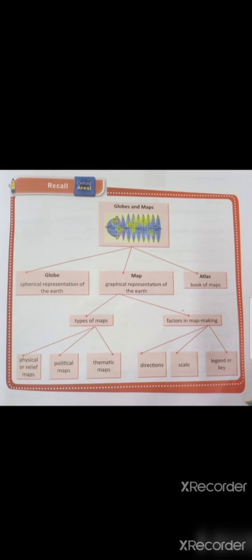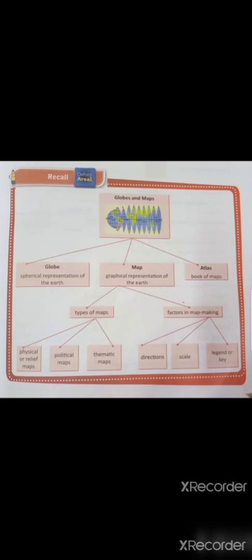There are three types of maps: physical or relief maps, political maps, thematic maps. Physical maps means these maps show the various landforms of a region, such as mountains, rivers, deserts, lakes, and so on. Political map shows continents, countries, states, along with their borders and major cities. Thematic map gives us detail of certain themes or topics such as rainfall, vegetation, industries, or minerals found in various regions.